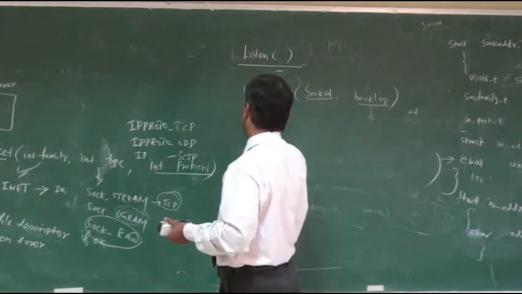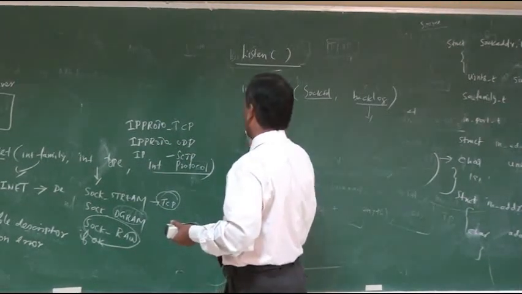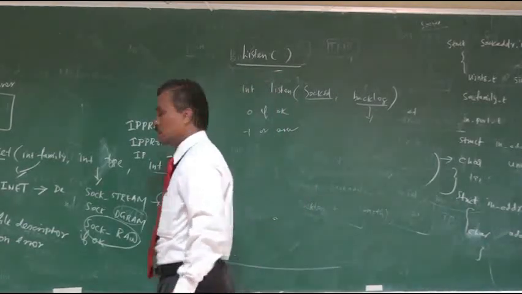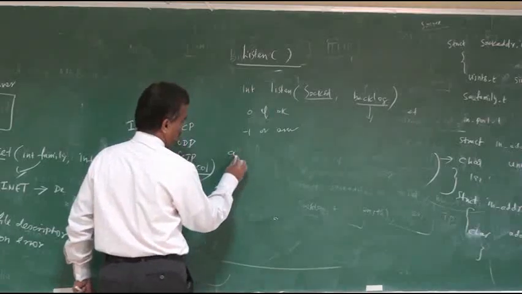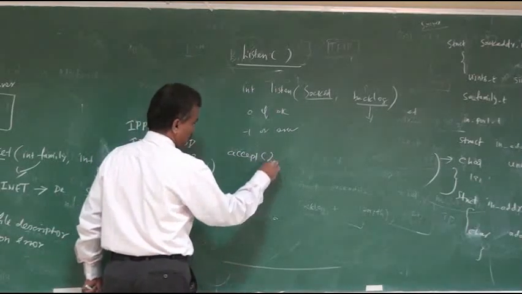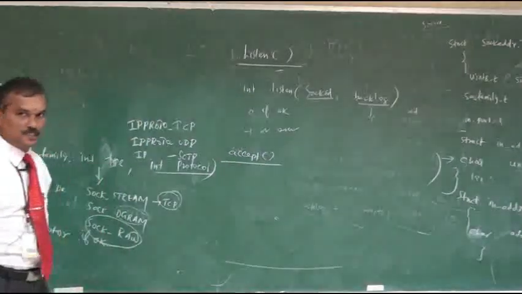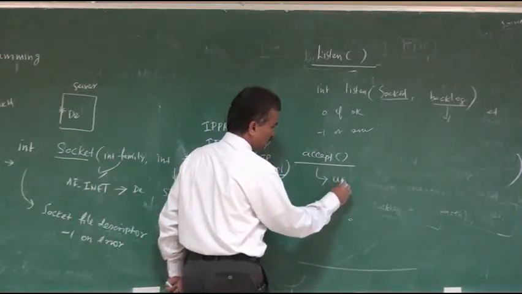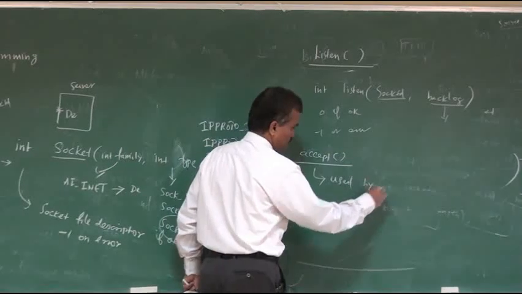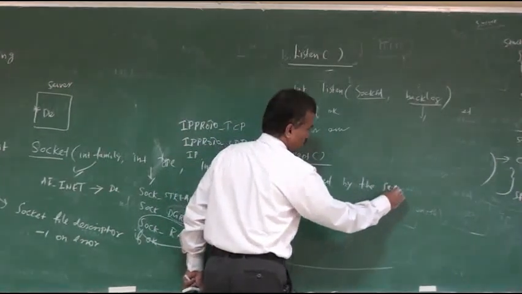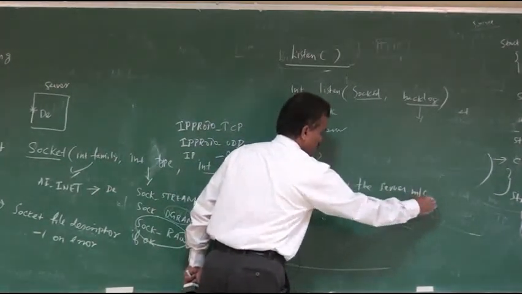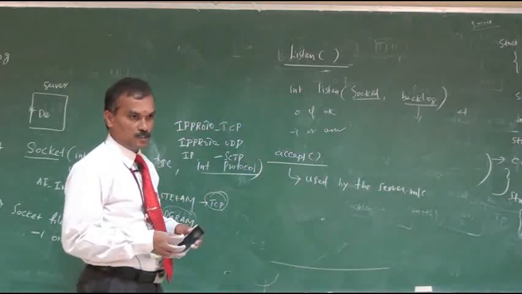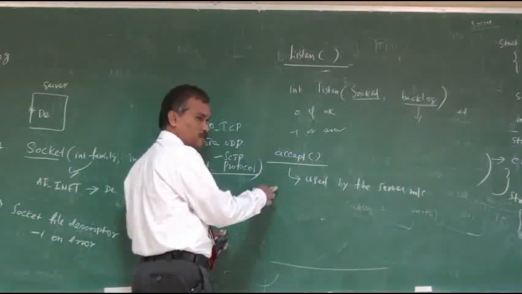Again, this function returns 0 if okay, minus 1 on error. The next function is called the accept function. Normally this accept function is used by the server machine. That is, for the server to accept the client request, it calls this accept function.